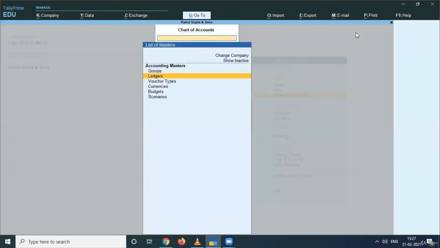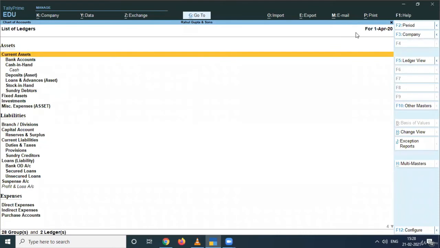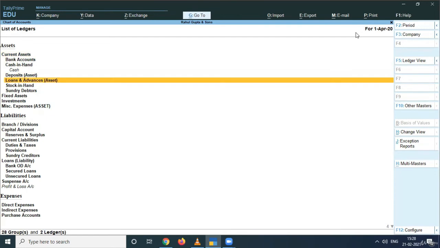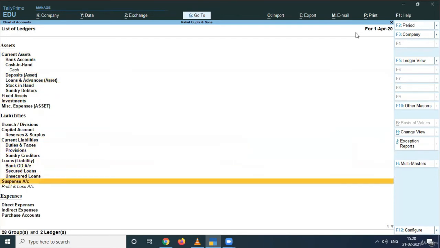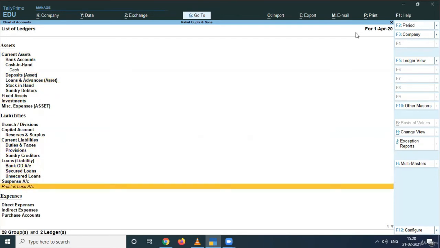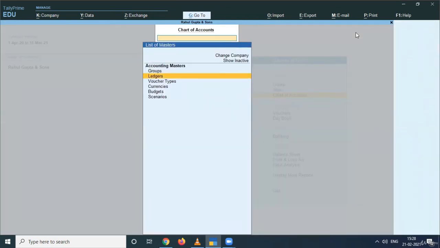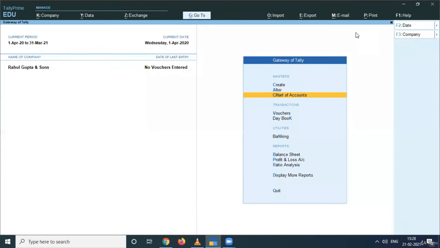Coming back, there is the ledger as well. There are basically two ledgers that are pre-created by Tally: your cash ledger, and the second one is your profit and loss account. So these are the two pre-created ledgers provided by Tally. Other ledgers you need to prepare as per your own requirements and the needs of the business. This is how you can check the pre-created ledgers or the ledgers already made by you or by Tally Prime.